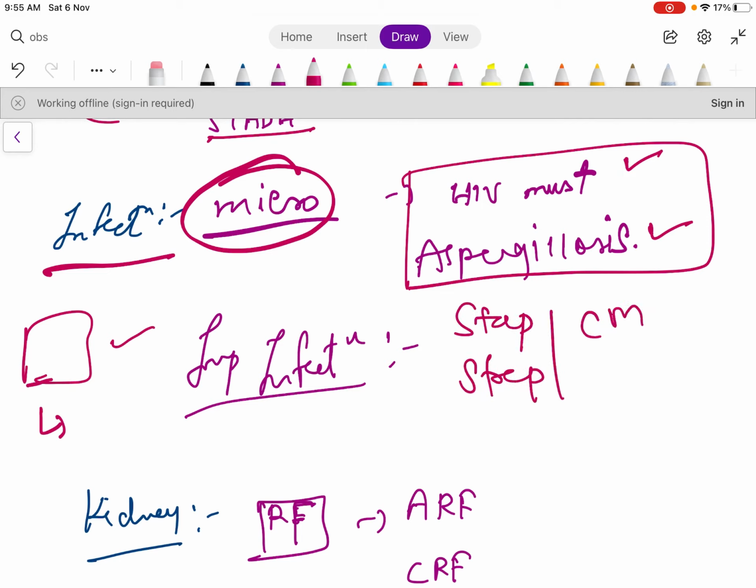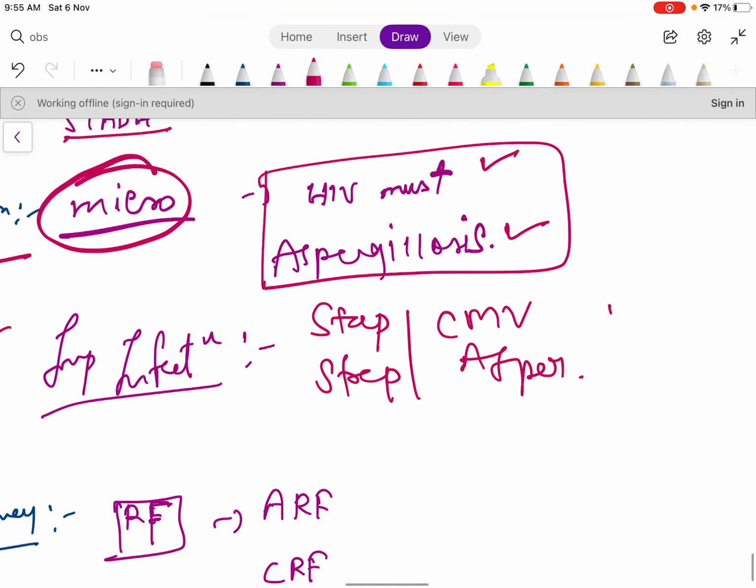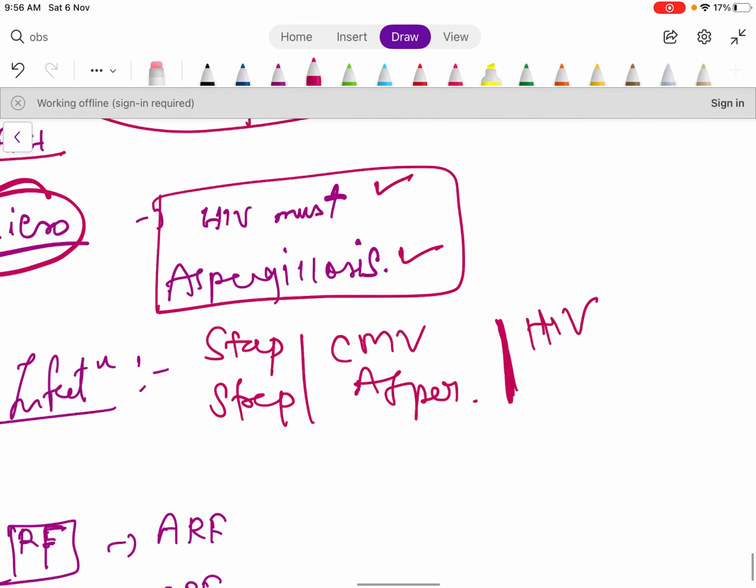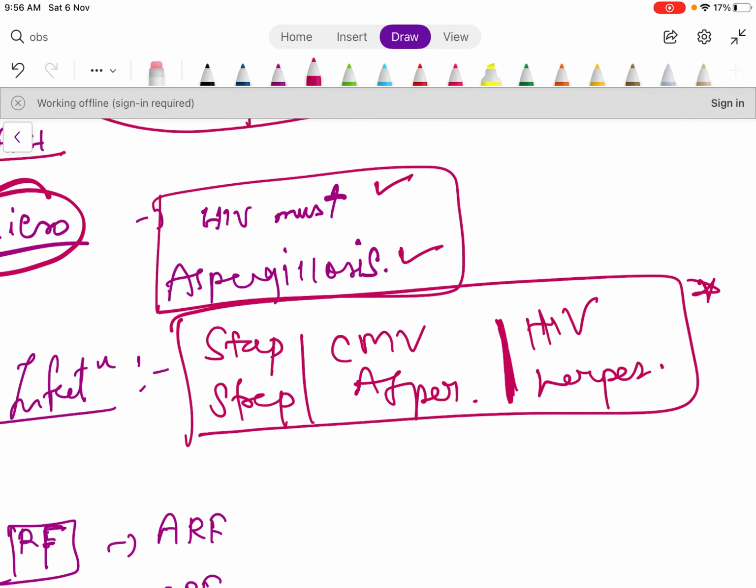Strep, CMV, aspergillosis, okay, HIV, and from the herpes, okay. This must be covered.